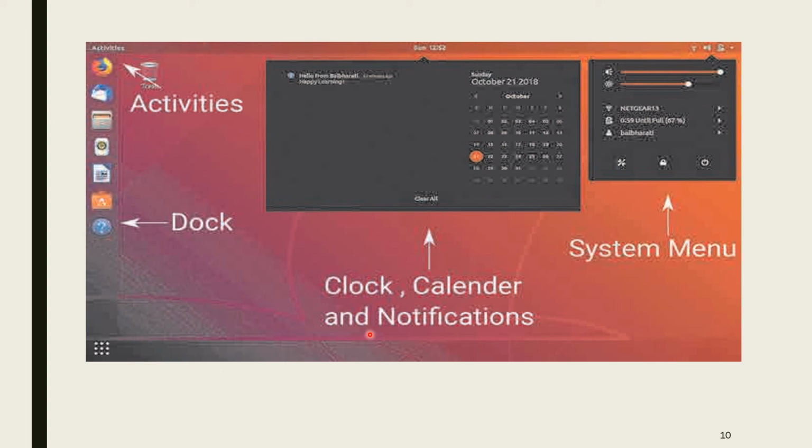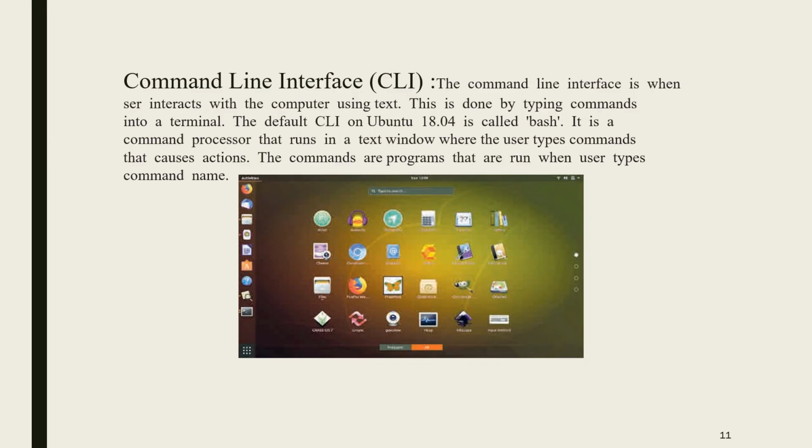Then there is the second point, the CLI, that is command line interface. As you click on the application button, you will get a search bar where just by typing you can open the program. Command line interface is when the user interacts with the computer using text. This is done by typing commands in a terminal. The default CLI on Ubuntu 18.04 is called bash. So like GNOME, it is called bash.